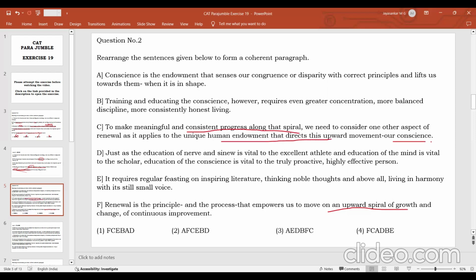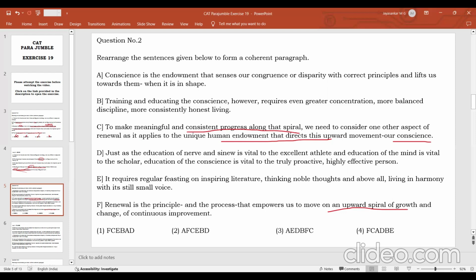So this statement is introducing the concept of conscience after we talk about continuous improvement of human beings, which is called renewal. Renewal is a process by which human beings try to continuously improve themselves to move upward on a growth path. And this continuous growth along that spiral is particularly dependent on a unique human quality, which is called conscience. So this conscience will direct us towards this upward movement.